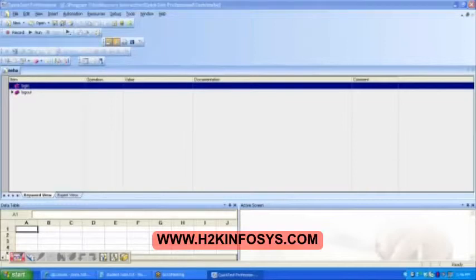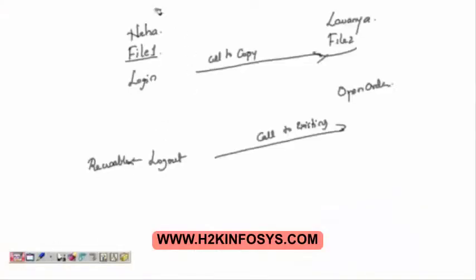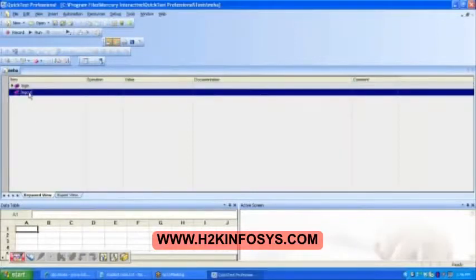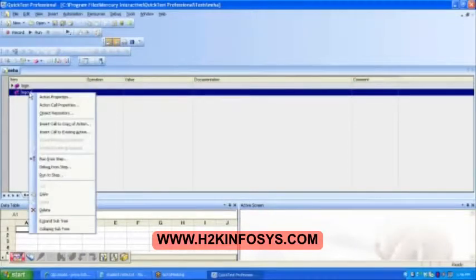Okay. Now let's cross verify our design. Have we done everything or not? So here in file 1, I have recorded the login and logout. Split is done. This is fine. I should make this logout reusable. How do I make it reusable? Take this logout, right click, action properties.